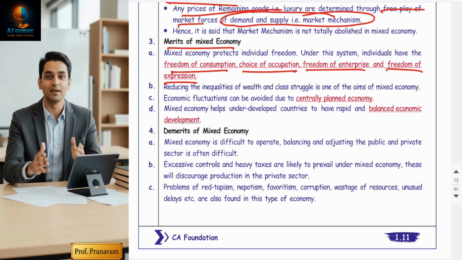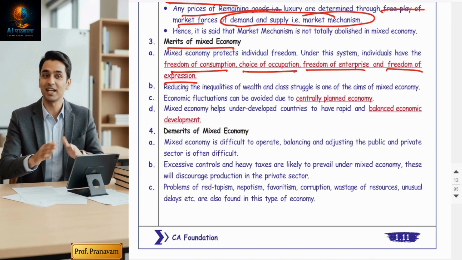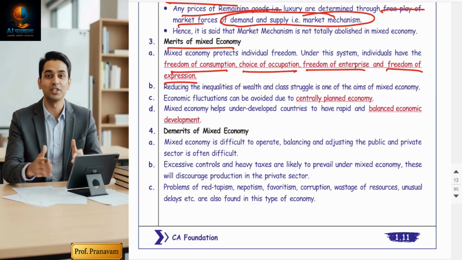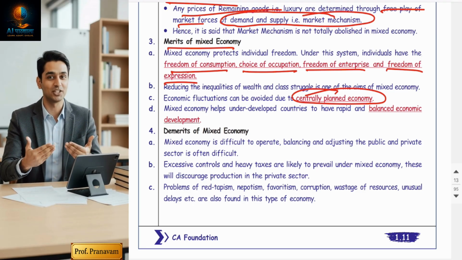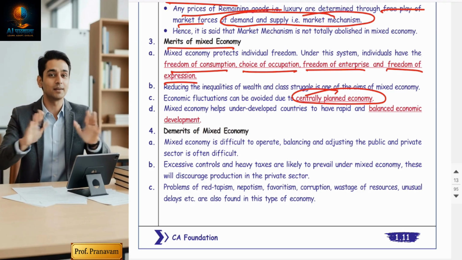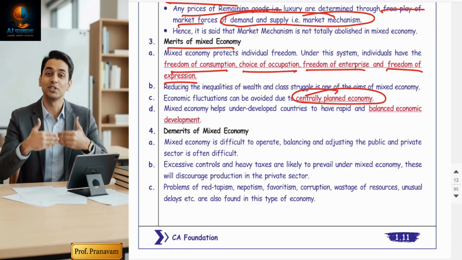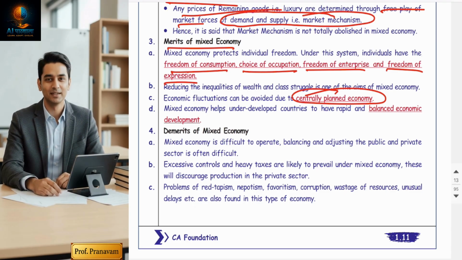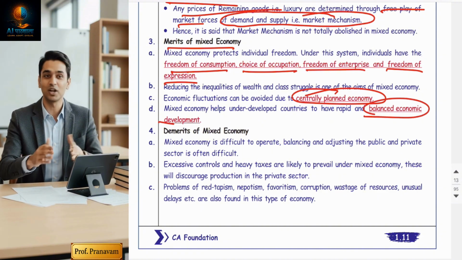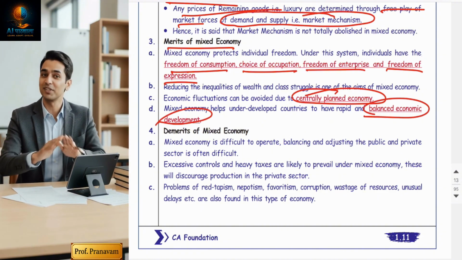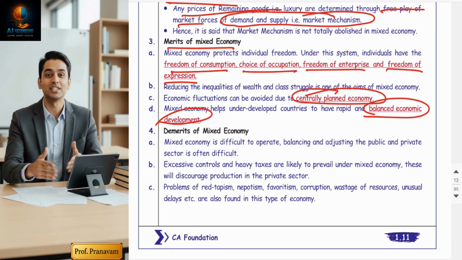Everything will be within limits. So the prevailing economy is actually a mixed economy, because central planning is there. No doubt in this economy private sectors are free to do whatever they want, but up to a certain limit; they have to follow law and order. So the government is going to regulate them. This is called balanced economic development. Hope you understood the merits and you understood the mixed economy.